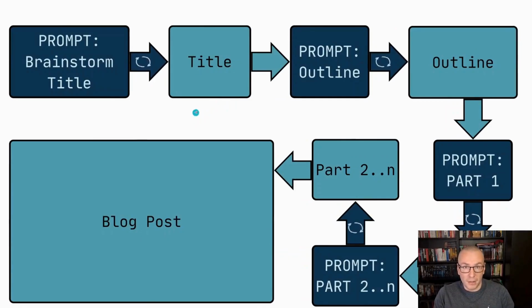Now is where the magic happens. Now we are starting to prompt. What we are going to do is, first, we start with brainstorming the title. So we ask the AI to give us some titles on any topic we want to write about. And then we iterate on this step until we have the final title. With iteration, I mean we reprompt the AI until we get the final result with which we are happy.